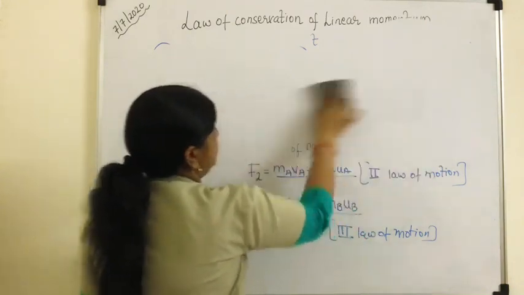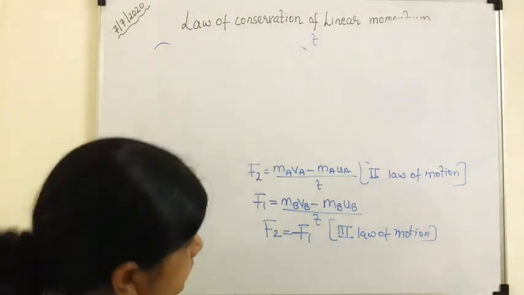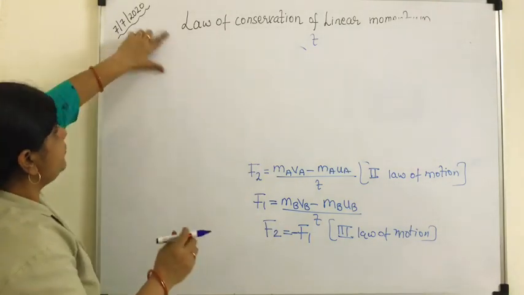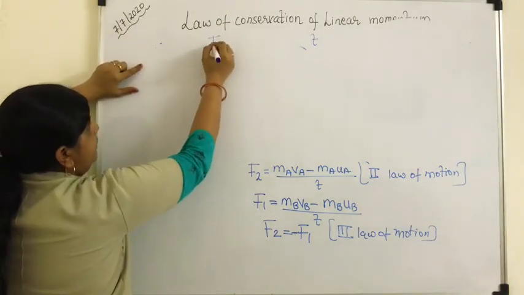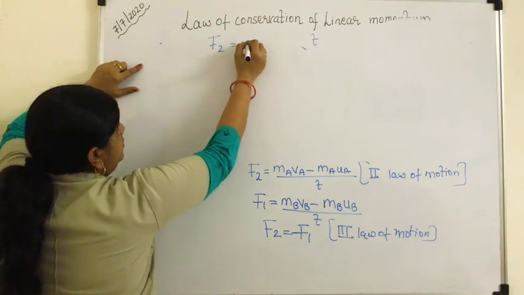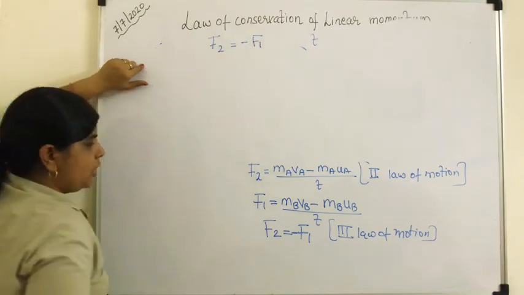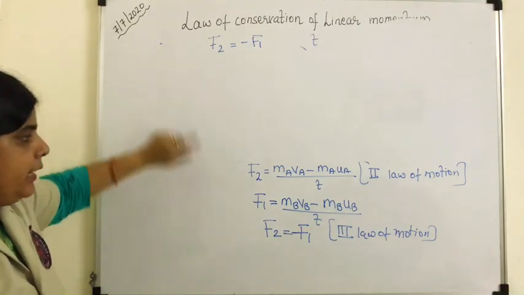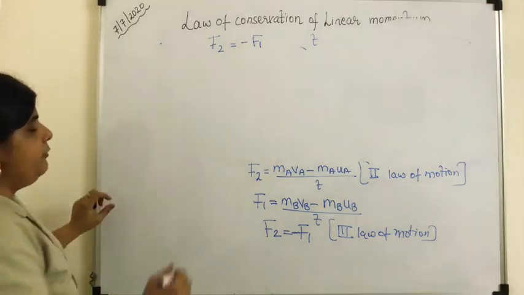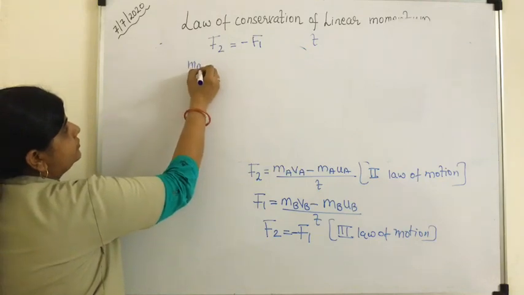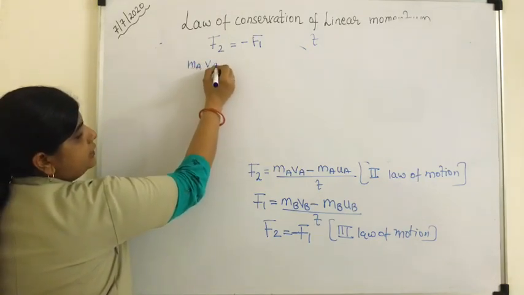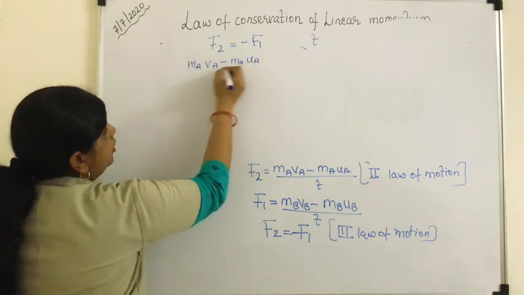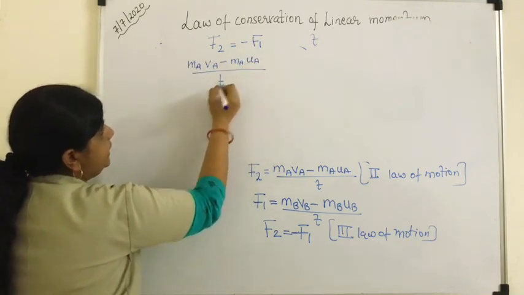So everything I am rubbing out. Now I'll start from here. From Newton's third law we have F2 is equal to minus of F1, or you can write F1 is equal to minus of F2, one and the same. So what is F2? F2 is mA vA minus mA uA whole divided by t.